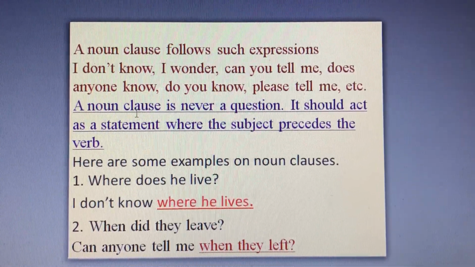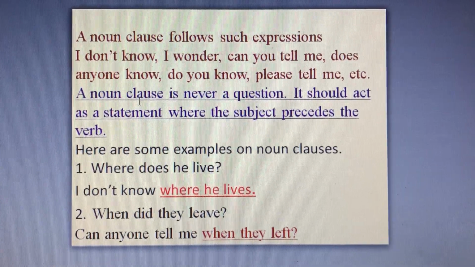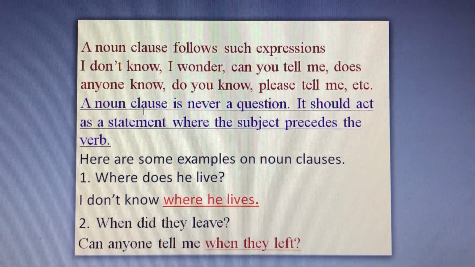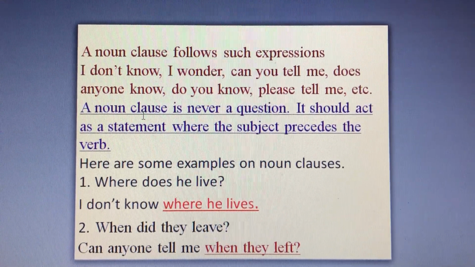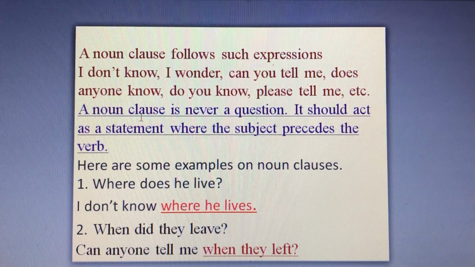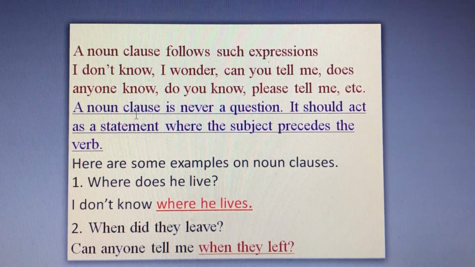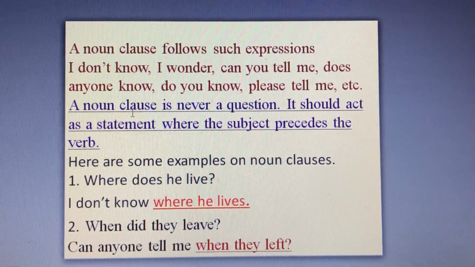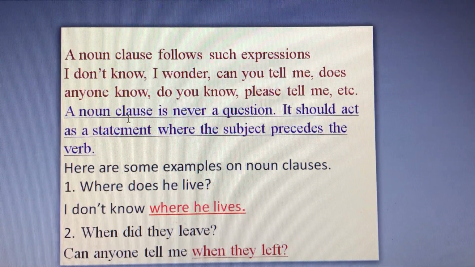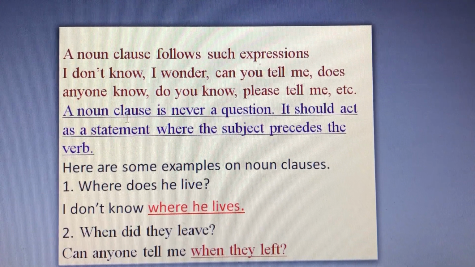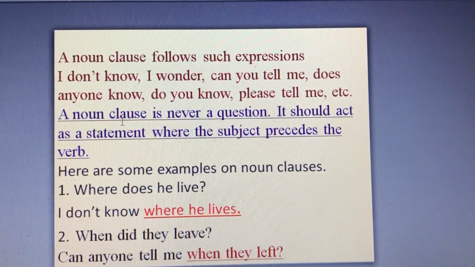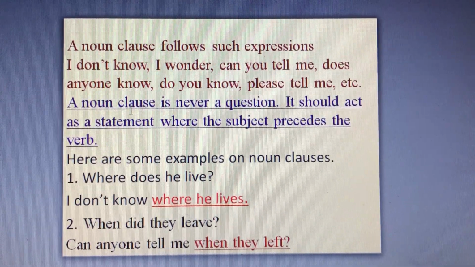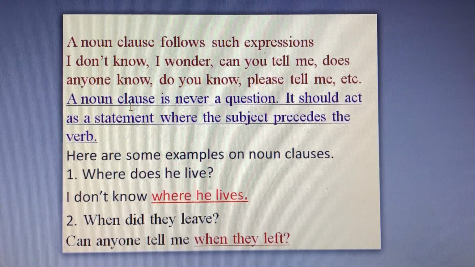Here are some examples on noun clauses. Let's read them together. Number 1, where does he live? Is an information question since it started with this WH word, where. It has does, which is an auxiliary verb in the simple present tense. It preceded or came before the subject pronoun he, which is singular. Live is a main verb which is part of the simple present tense, and it's in the simple form because does is added to the question.